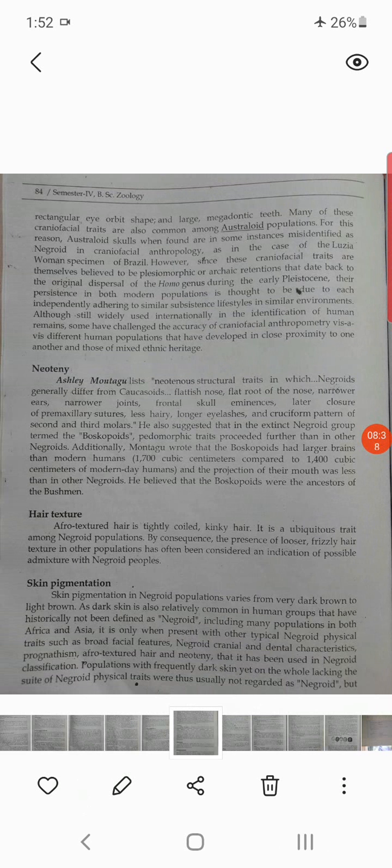Afro textured hair is tightly coiled, kinky hair. You know that the Negroes are having the tightly coiled hairs. Skin pigmentation: naturally, the skin pigmentation in Negroid population varies from very dark brown to light brown.